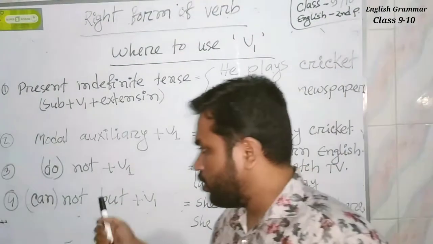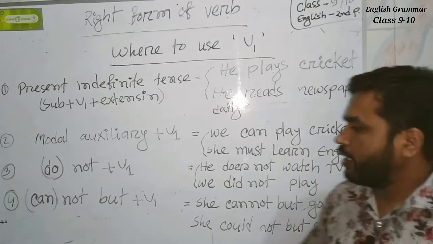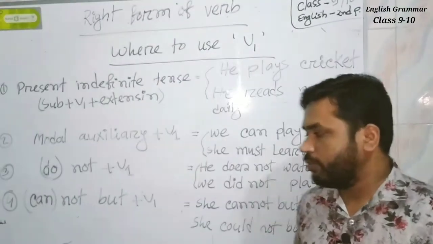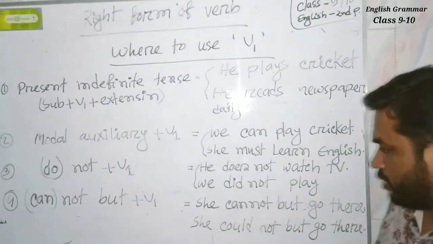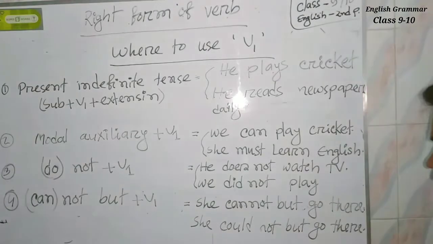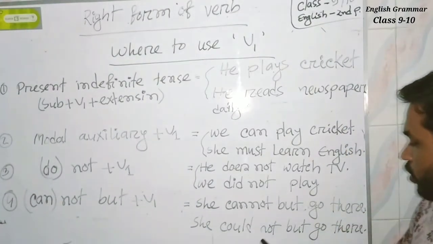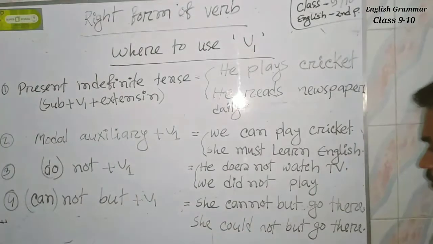Now we can go to the fourth rule. After cannot but or could not but we use B1, such as she cannot but go there, and she could not but go there.